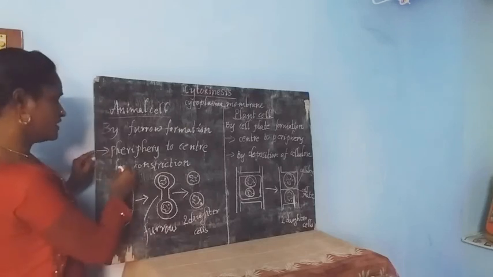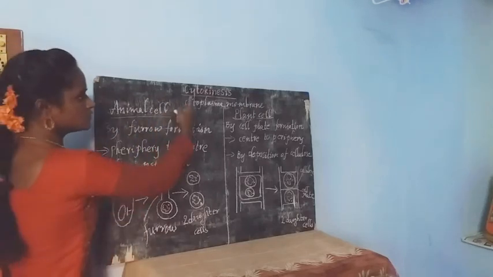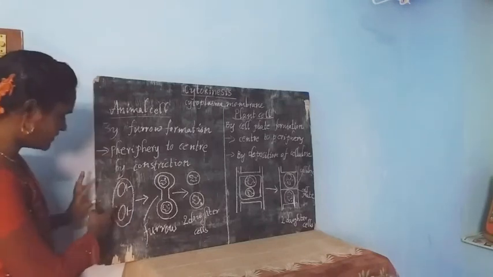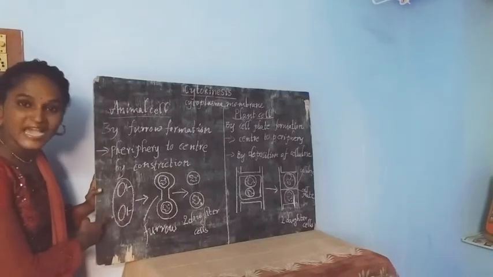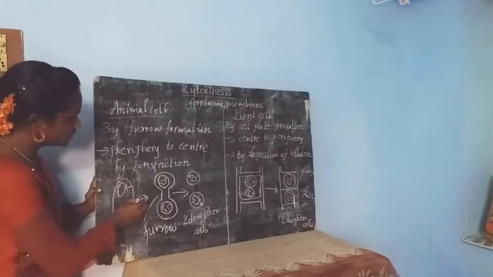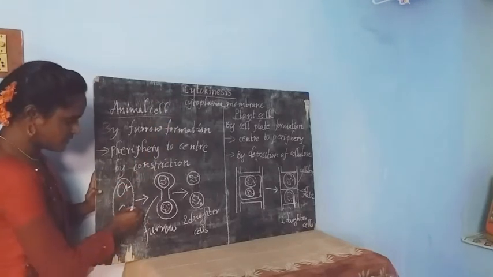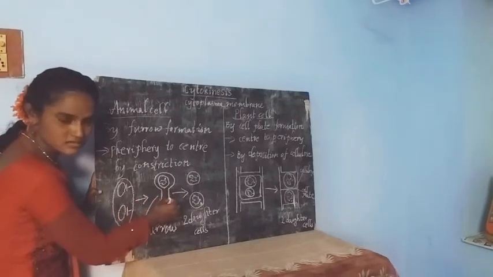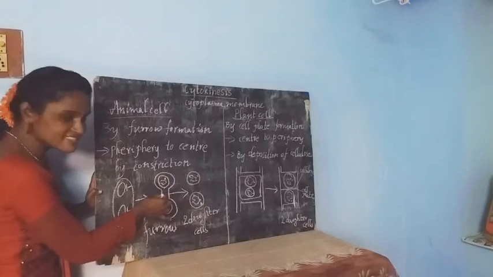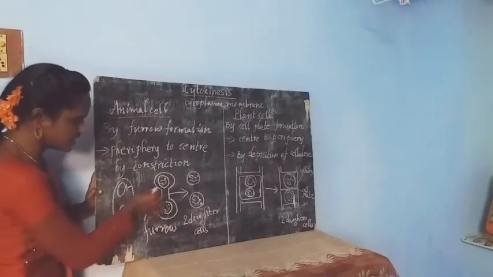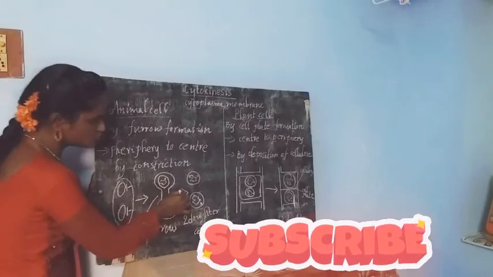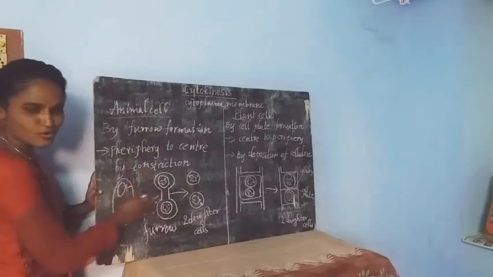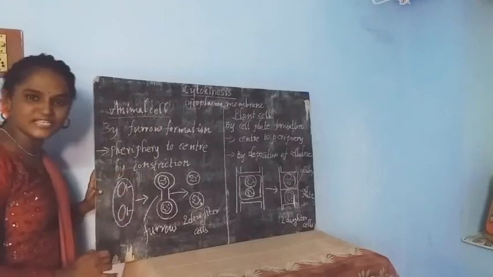And at the same time, cytokinesis occurs by constriction. See here, imagine it is the parent cell. And here, during the cytokinesis, a furrow may form. Constriction of the cell occurs from periphery towards the center. Here, the parent cell is going to divide into two daughter cells by the formation of a furrow. This process occurs inside an animal cell.